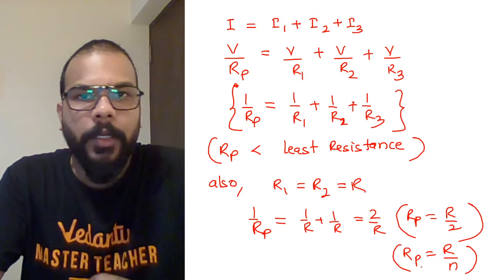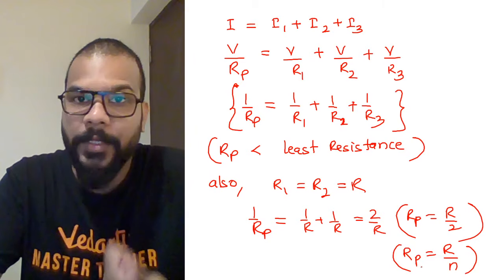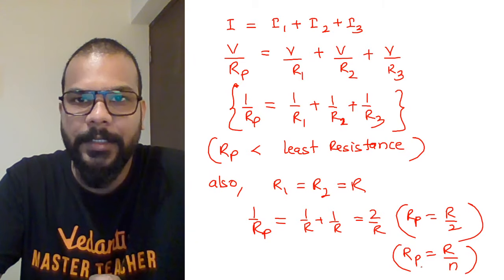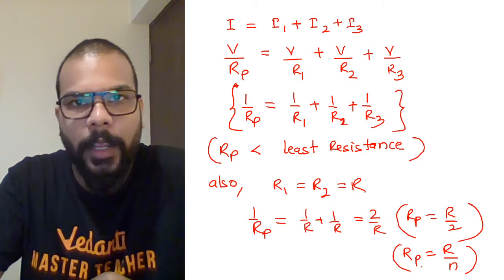So here the resistances will be added as 1 upon R1 plus 1 upon R2 plus 1 upon R3, with the same value of potential on all the resistances. The same potential drop happens on the equivalent resistance as well.